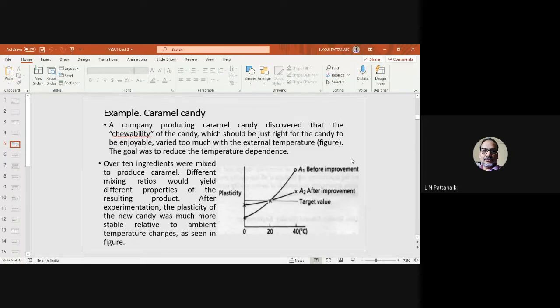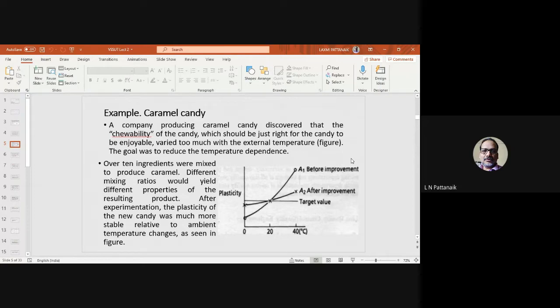It can be extended to any other situation where you want to achieve some kind of target and reduce the variability in the response. Suppose in this case of the chocolate, over 10 ingredients were mixed to produce the caramel. Different mixing ratios would yield different properties of the resulting product, that is the chewability. After experimentation, the plasticity of the new candy was much more stable relative to ambient temperature changes, as seen in the figure.